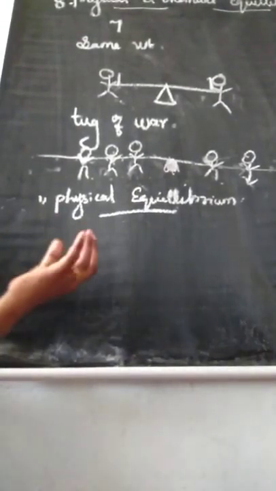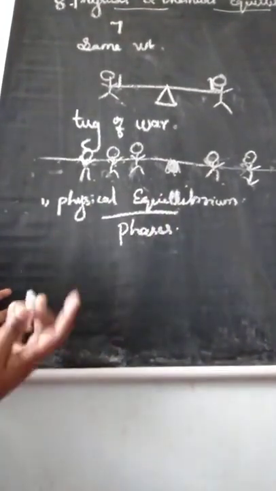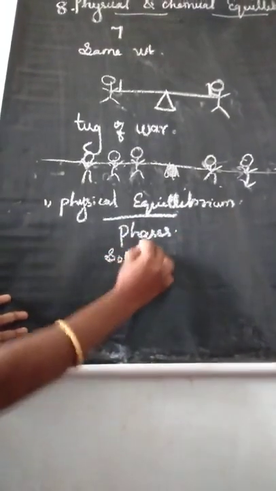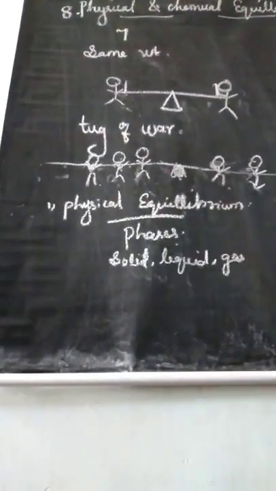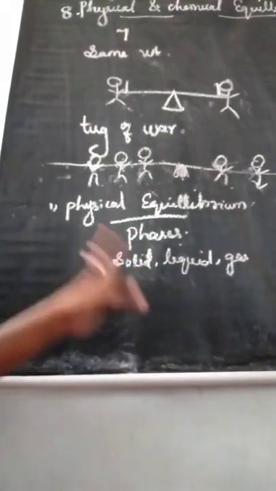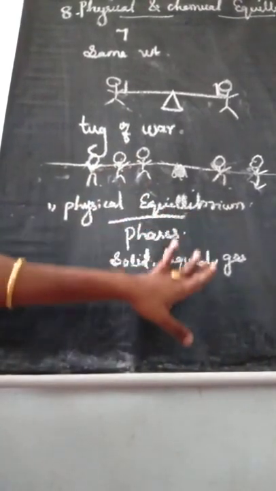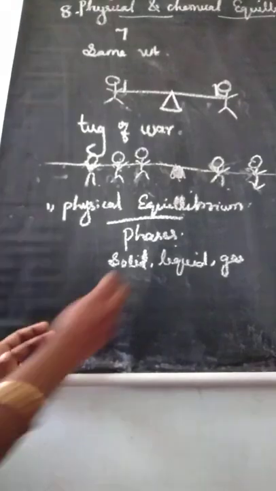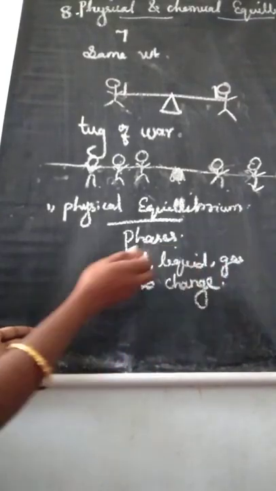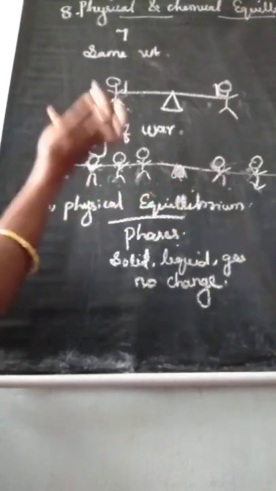Listen. A system in which the different phases, meaning the three different phases: solid, liquid and gas. A system in which the different phases do not change with time. So there is no change in the phases. When there is no change in the phases, we say that it is physical equilibrium.